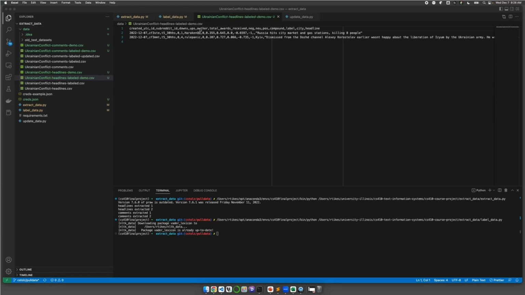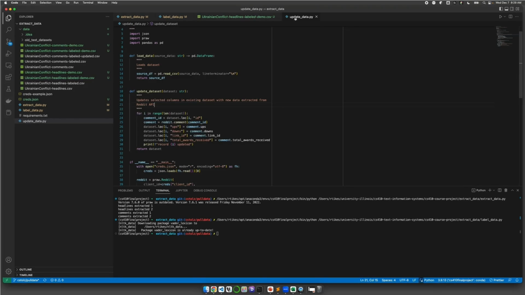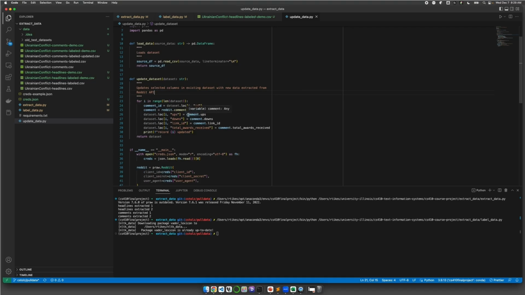And so we want to combine those, and in order to do that, because when we're streaming comments and scraping those off the Reddit API, they're not going to have any ups initially. So we have to have another stage of the data pipeline where we go and update the data set.